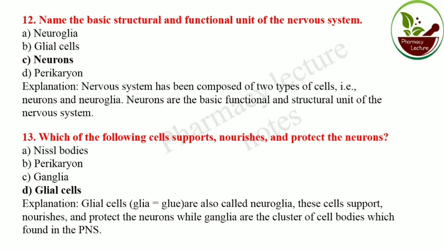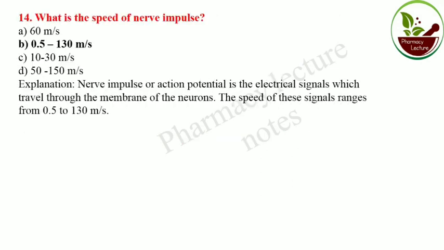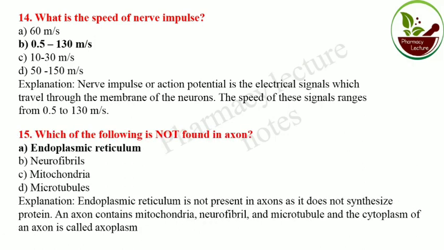Ganglia are clusters of cell bodies which are found in the peripheral nervous system. What is the speed of nerve impulse? 0.5 to 130 meters per second. Nerve impulse or action potential is the electrical signal which travels through the membrane of the neuron. The speed of this signal ranges from 0.5 to 130 meters per second.